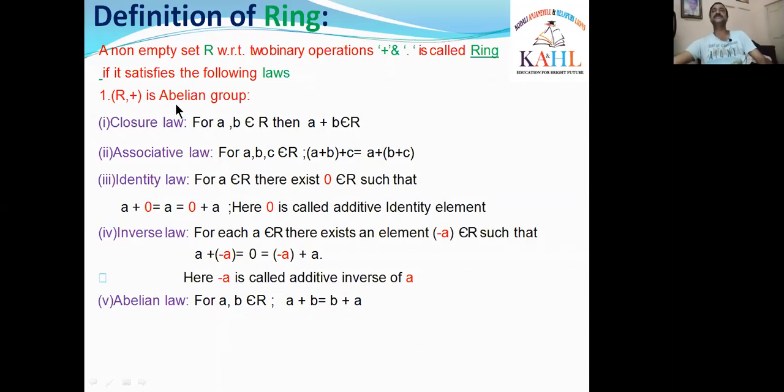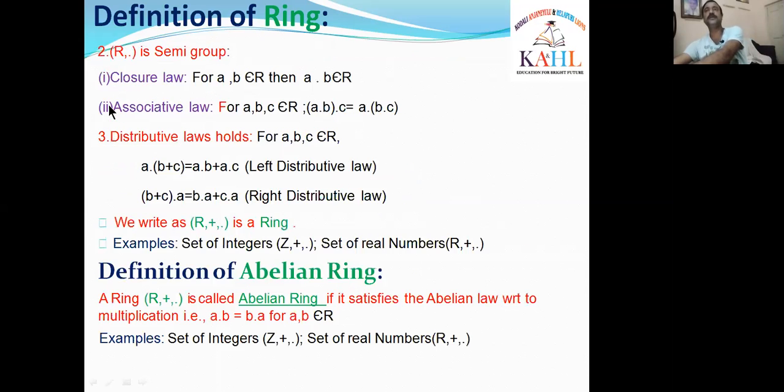That means R plus is an abelian group if it satisfies these five laws: closure law, associative law, identity law, inverse law, and the fifth one is abelian law. This is the first condition to say that R is a ring. The first one is R plus is an abelian group, but the second one is R dot is a semi-group.